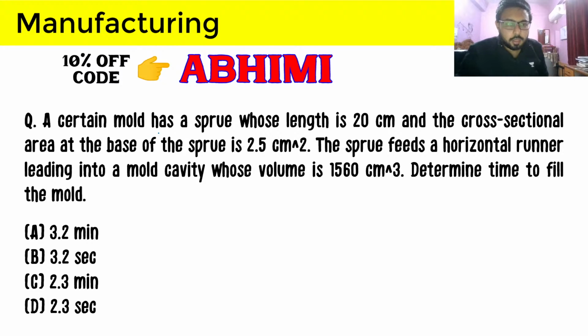A certain mold has a sprue whose length is 20 centimeter and the cross-sectional area at the base is 2.5 centimeter square, and the sprue feeds a runner leading into a mold cavity whose volume is this much. Find the time required to fill the mold, TF, the filling time. And these are the informations that are provided to us.